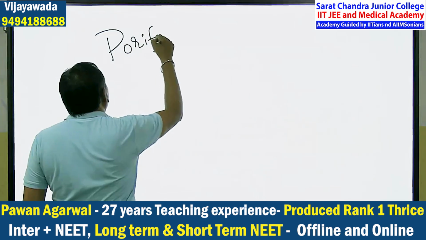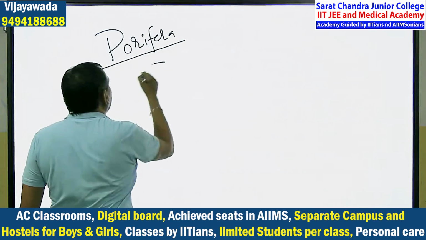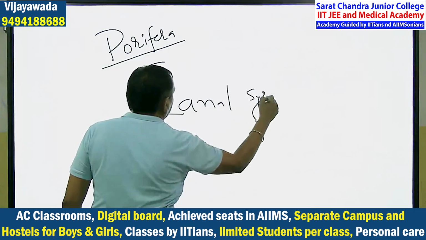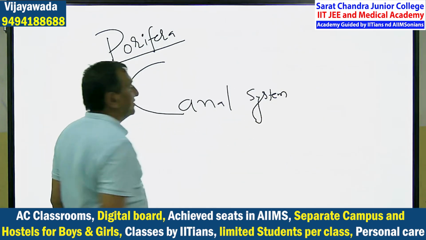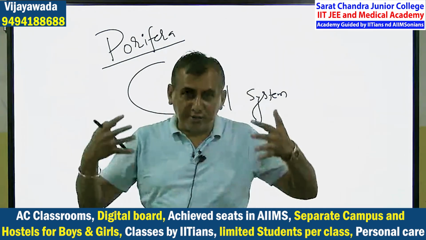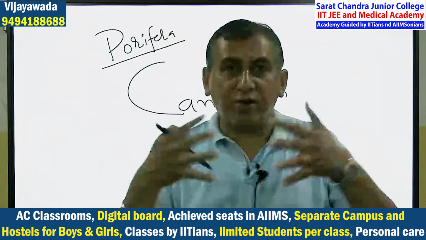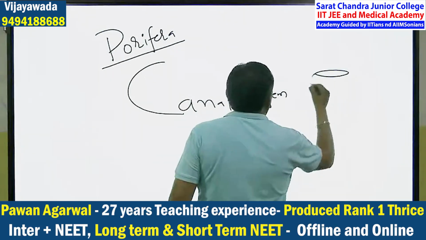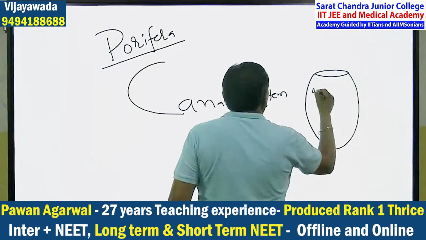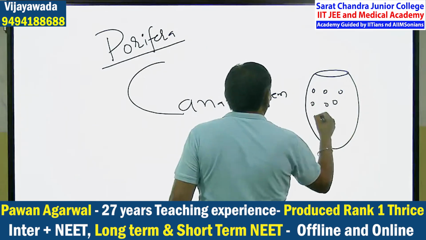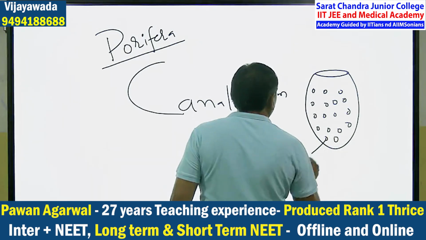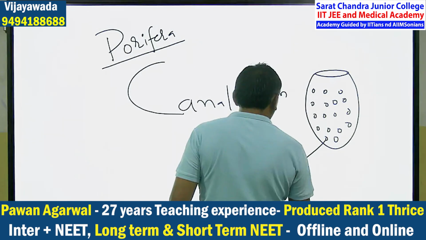Okay. Now, I forgot to say one point in Porifera. In Porifera, a very special system is present that is known as the canal system. Through this canal system, water is flowing, so it is also known as the water canal system. Porifera means pore-bearing organism. If I draw one Porifera, see this. On the surface of Porifera, small pores are present. These small pores are known as the ostia.